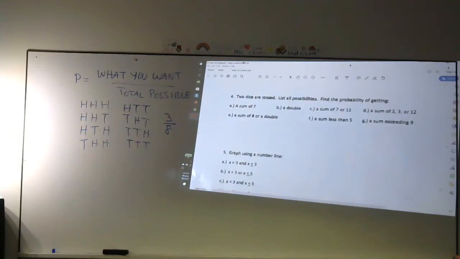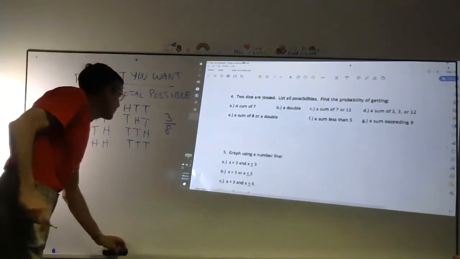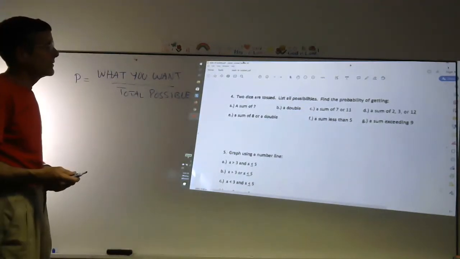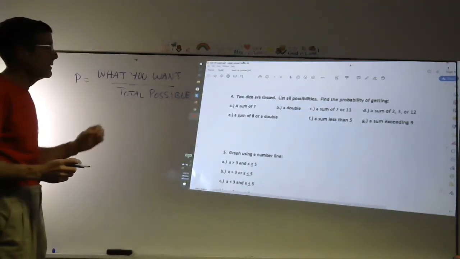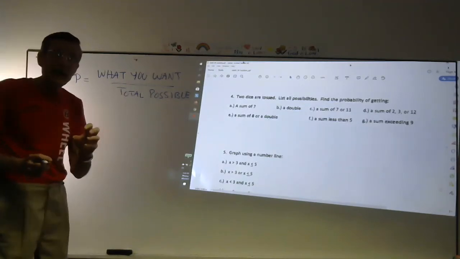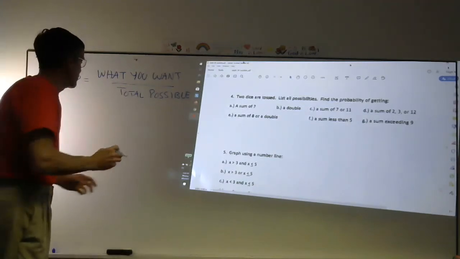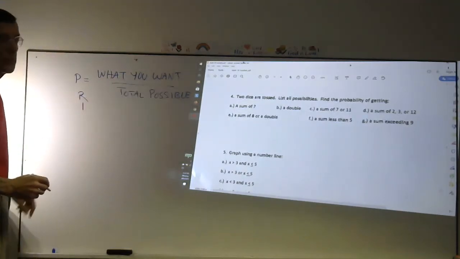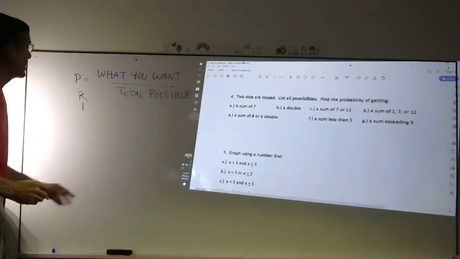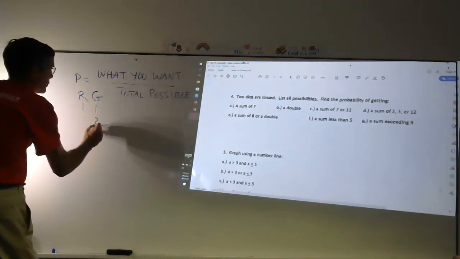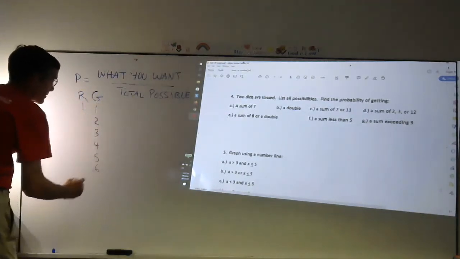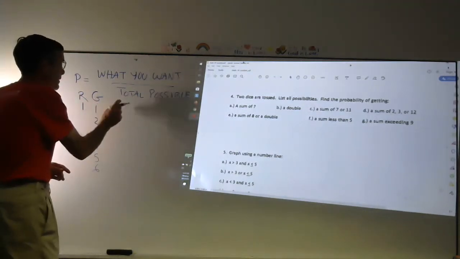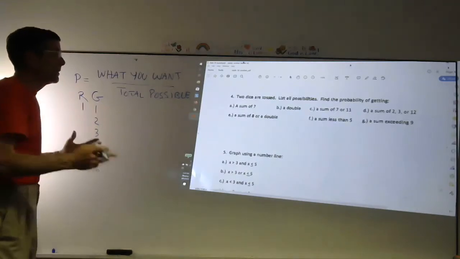Okay, let's talk about dice. Keep the same formula up here for probability. Let's talk about dice. 2 dice are tossed. List all the possibilities. Now, let's say you have a red die and a green die. Suppose a 1 comes up on the red die. Here's the red. Suppose a 1 comes up on the red. You could have the green coming up with anything: 1, 2, 3, 4, 5, 6, right? Suppose a 2 comes up on the red. You could then have 1 through 6, and so on and so on and so on.